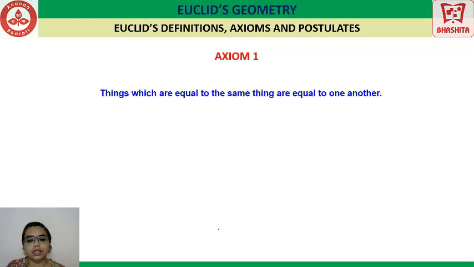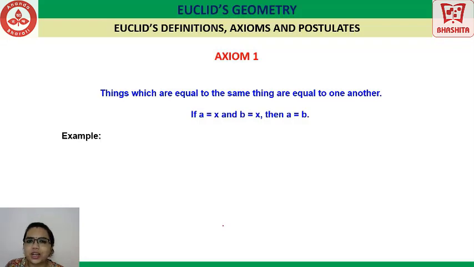Let us begin by discussing the first axiom which was given by Euclid. The first axiom is that things which are equal to the same thing are equal to one another. Let us see this in the form of a statement so that you can remember it more easily. If A is equal to X and B is equal to X, then A is equal to B. A and B are the things which are equal to the same thing, which is X, so they are equal to one another.